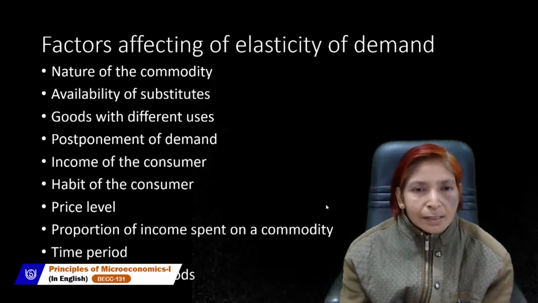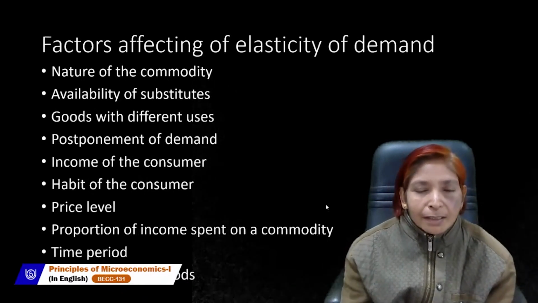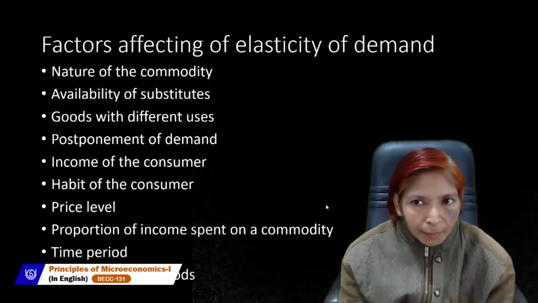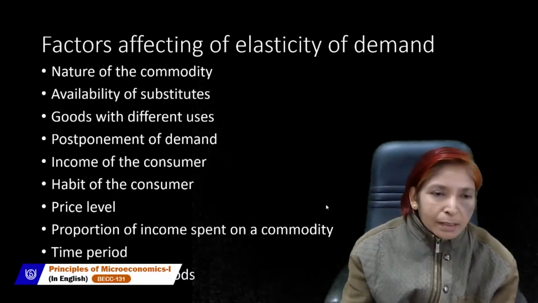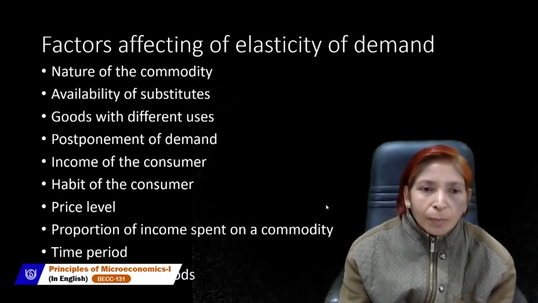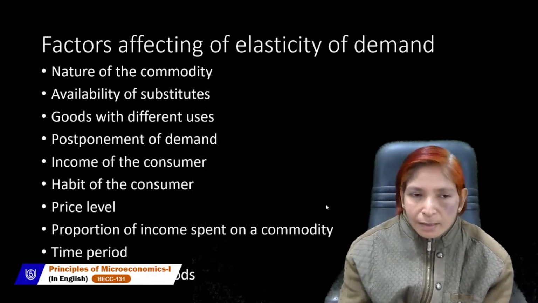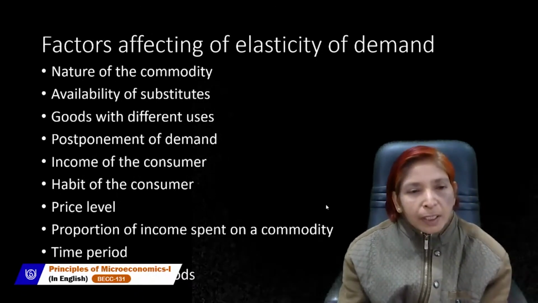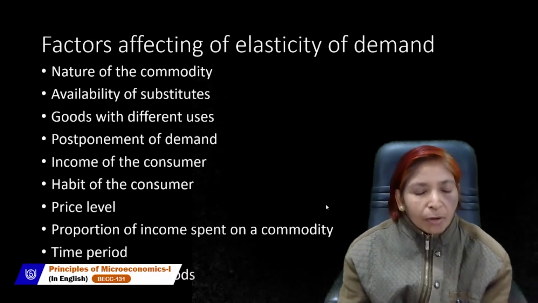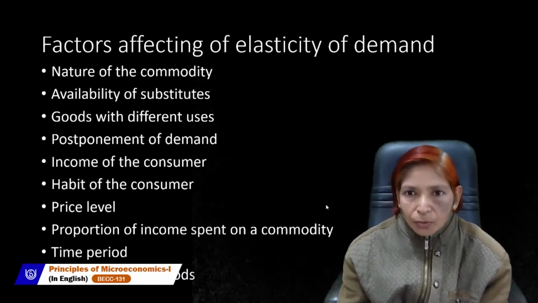Now we will be discussing here the factors affecting elasticity of demand. The first point is the nature of the commodity. The nature of the commodity may be necessary goods, luxurious goods, or inferior goods.